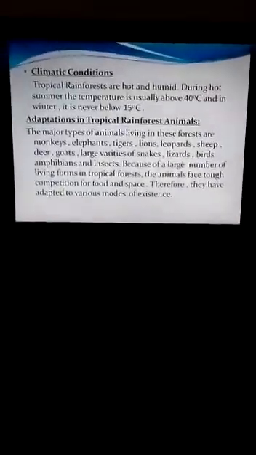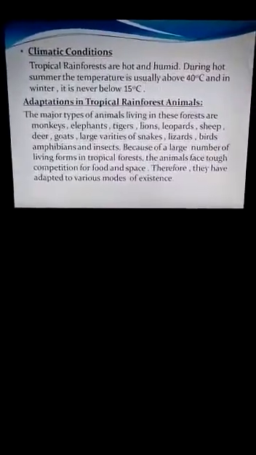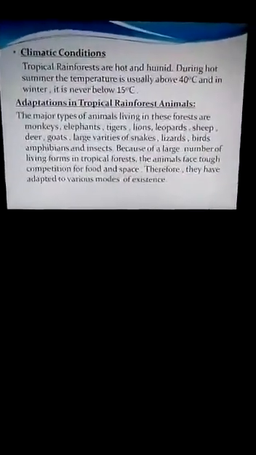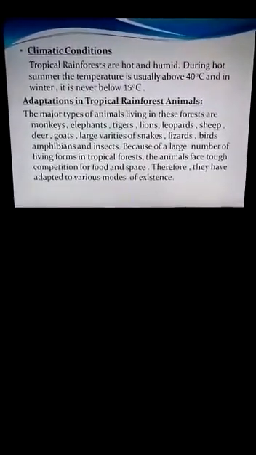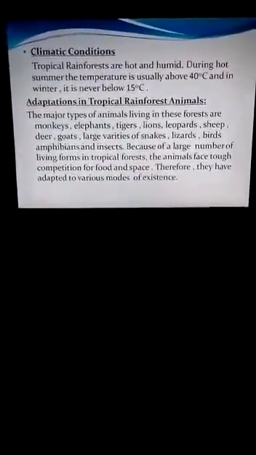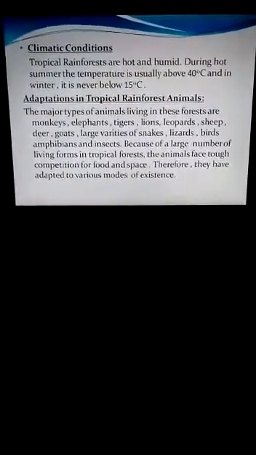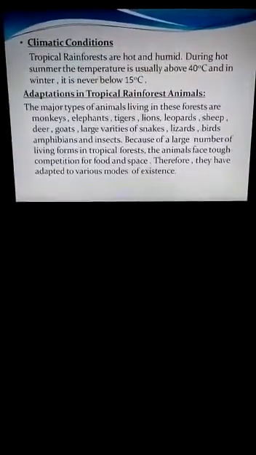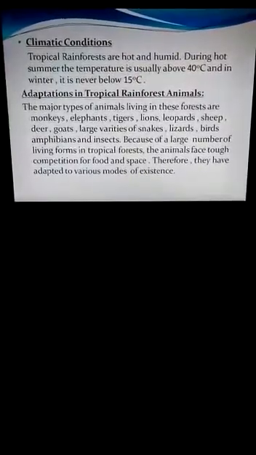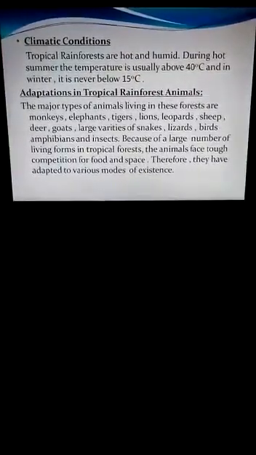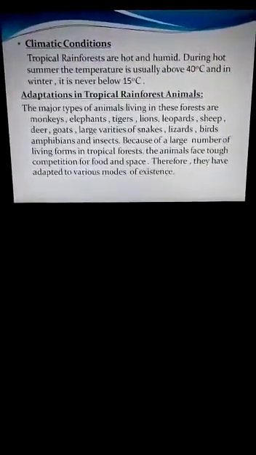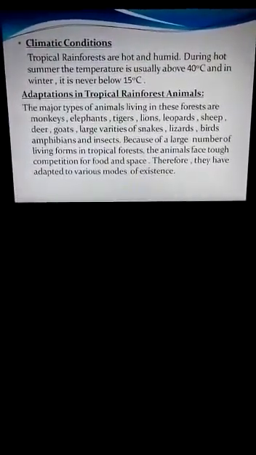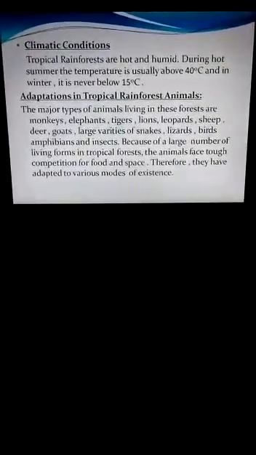Children, I hope you all know what amphibians are. Amphibians are those animals which can survive both in water and on land. Because of the large number of living forms in tropical rainforests, the animals face tough competition for food and space. Therefore, they have adapted to various modes of existence. Because so many animals are there, there is a tough fight for survival.